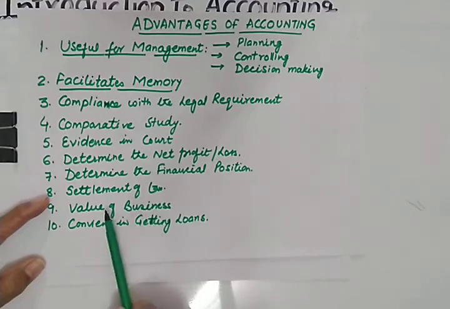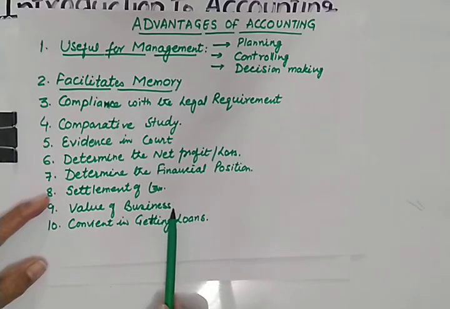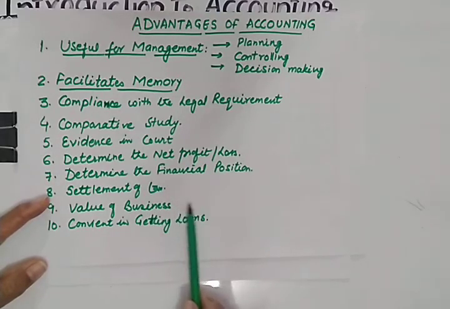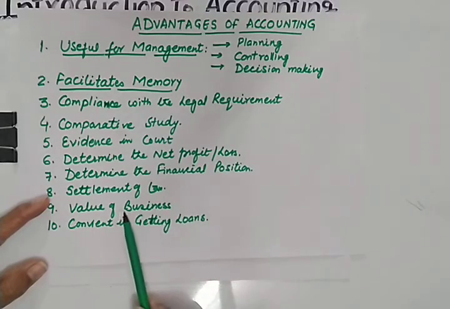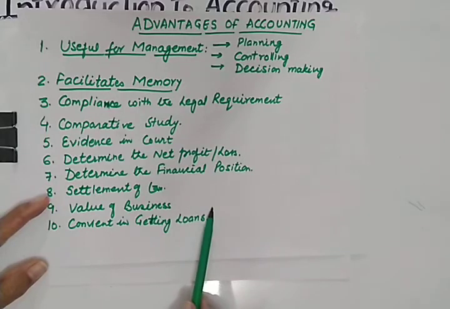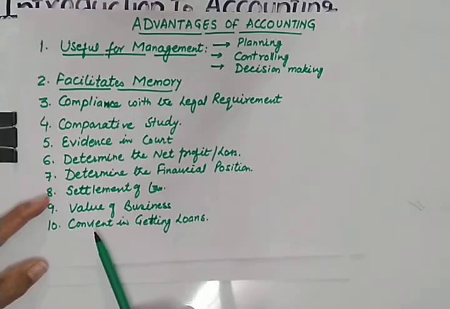Now, value of business means if you want to sell your business, in that case you need to evaluate all your properties and liabilities. These can be evaluated if proper and systematic accounting records are maintained, and then you will be able to get the proper value of your business.